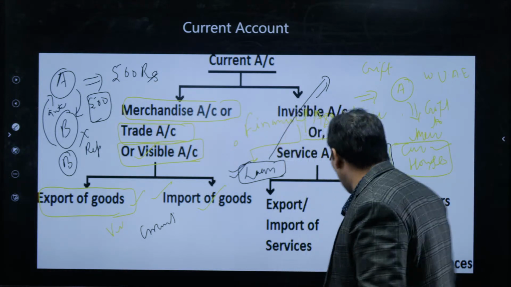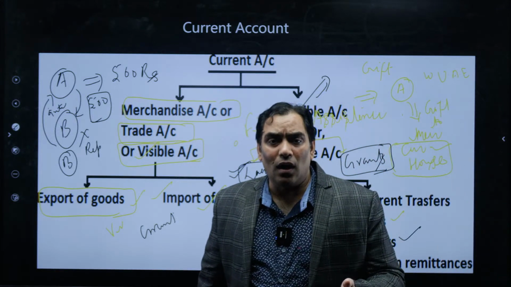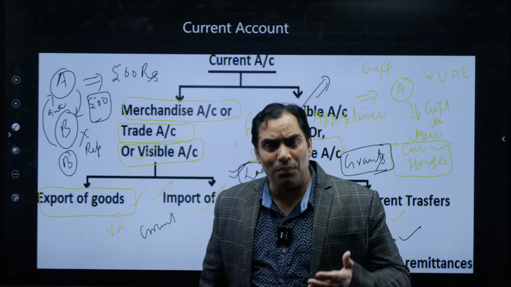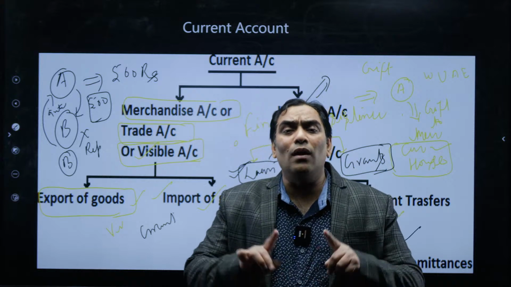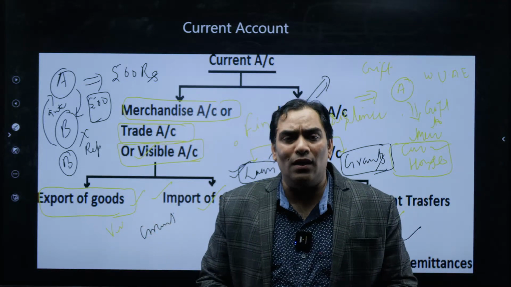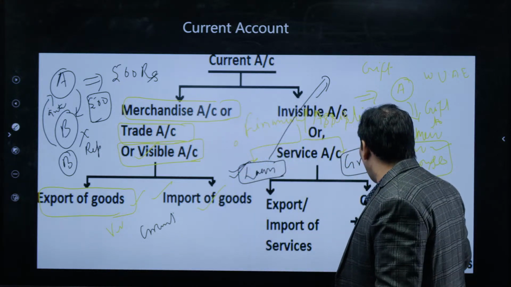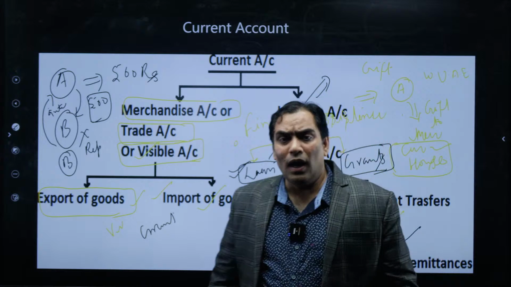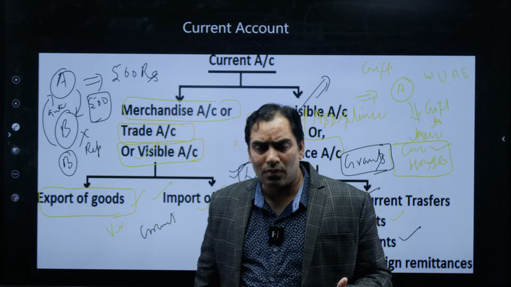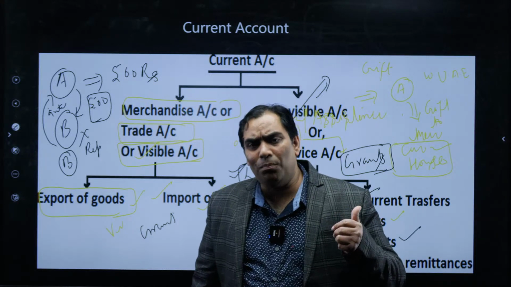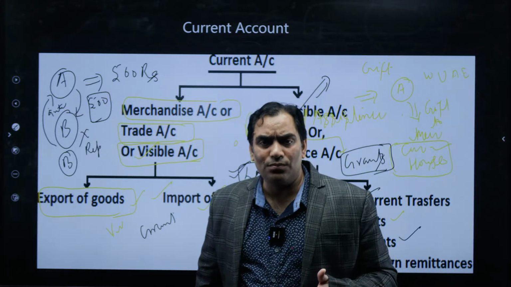So grants may be given to the government, and grants may be given to individuals, but those grants are coming from outside the territory of India. So that is why it is going to be part of current transfers. It is not necessary that only the government is receiving the grants. That is part of the budget, and that budget is automatically going to be part here as well.